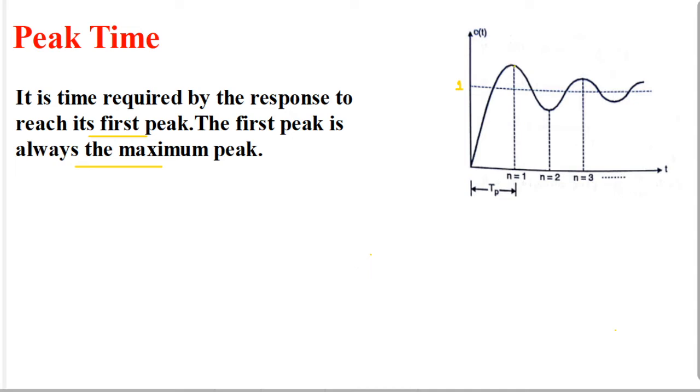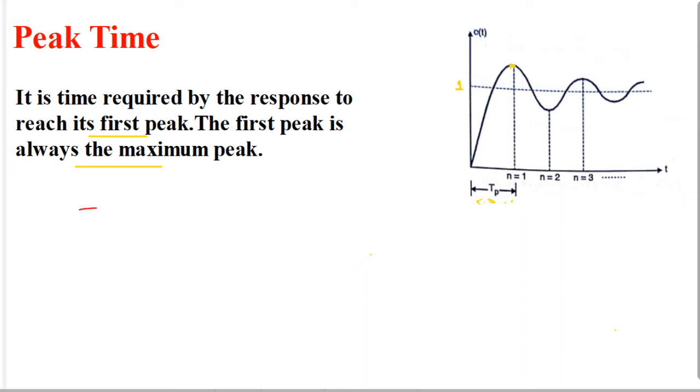The time taken by the response to attain the peak value is called peak time Tp. Here that is the first peak, and that is the time taken by the response to attain the first maximum value, that is your peak time Tp.